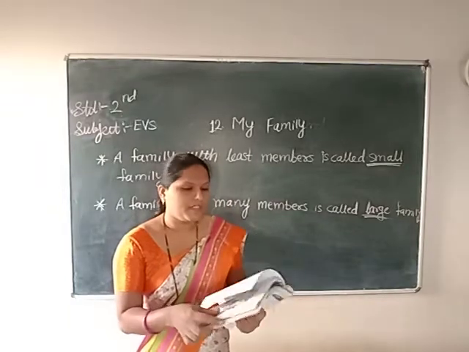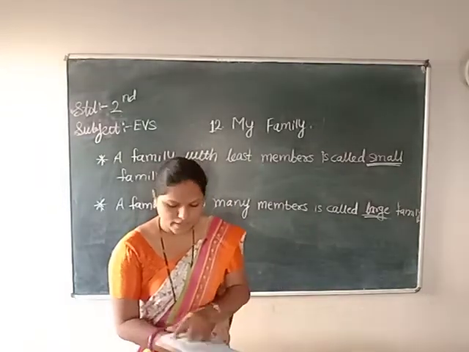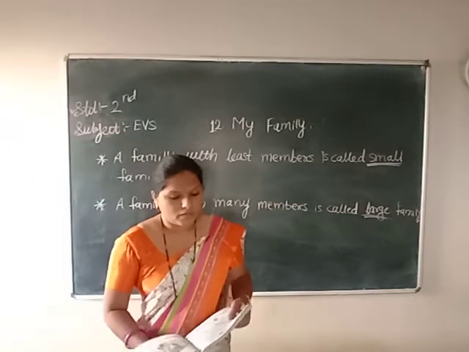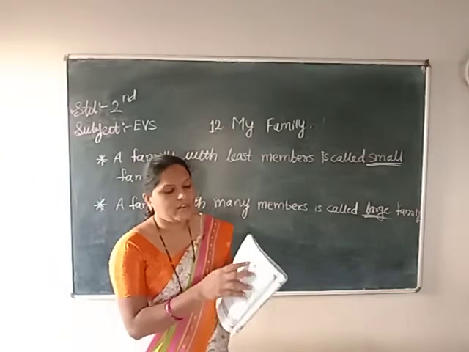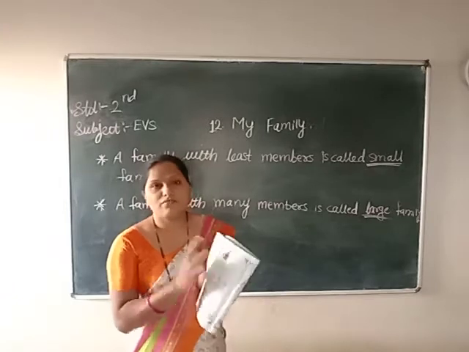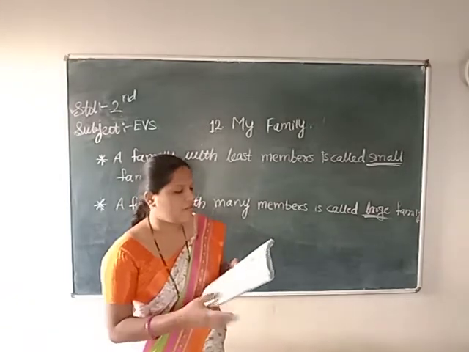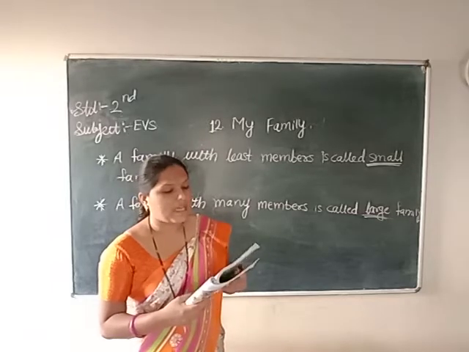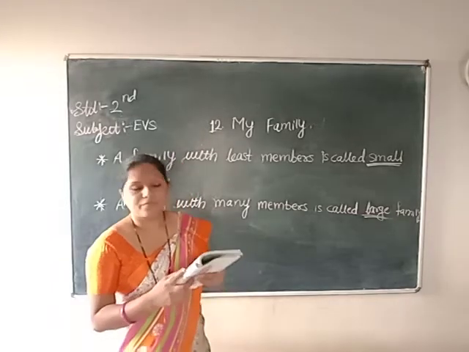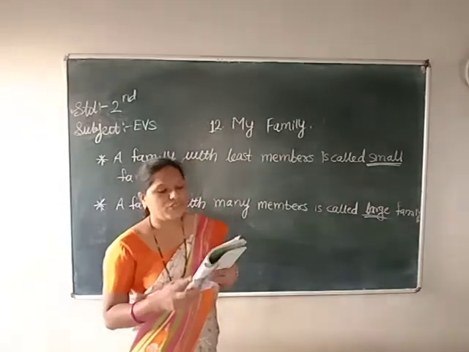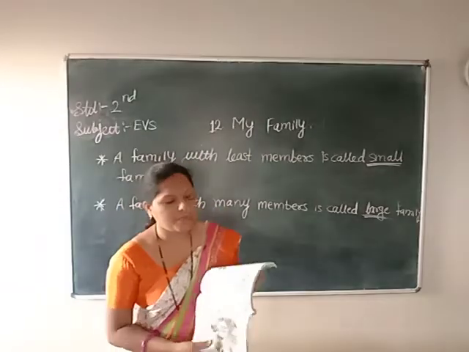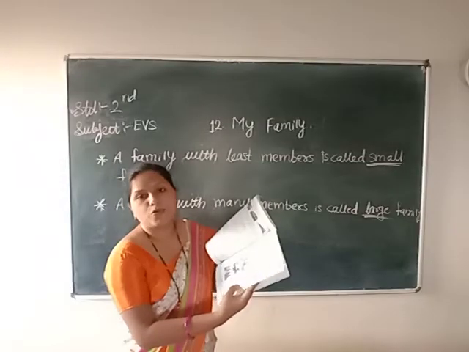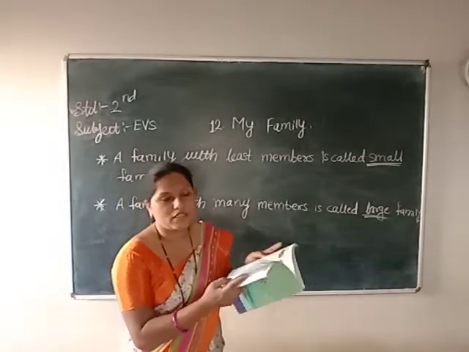So turn to the next page, 109. So here mother, father and children means 5 family members are living here. Here are some questions, write the answers neatly. Which family has the least number of members? Family number 2. Write the answer, family 2, because there are only 3 members in that family.